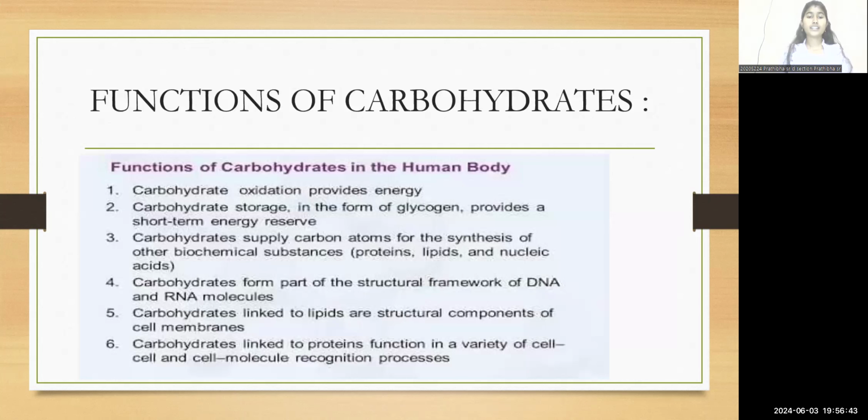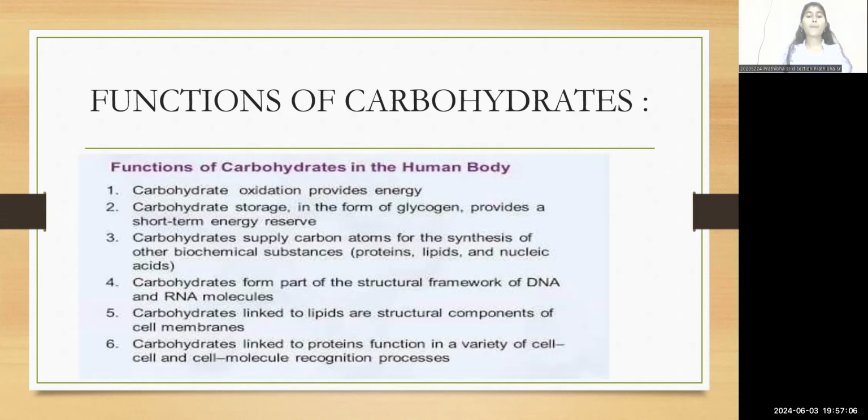Next, now let us see the function of carbohydrates in the human body. Carbohydrate oxidation provides energy. Carbohydrate storage in the form of glycogen provides a short-term energy reserve. This supplies carbon atoms for the synthesis of other biochemical substances like proteins, lipids, and nucleic acids.